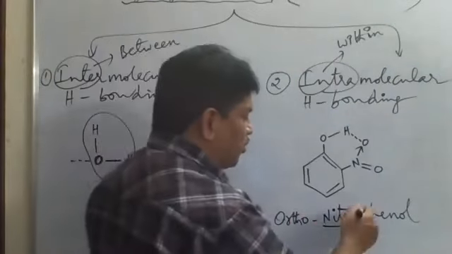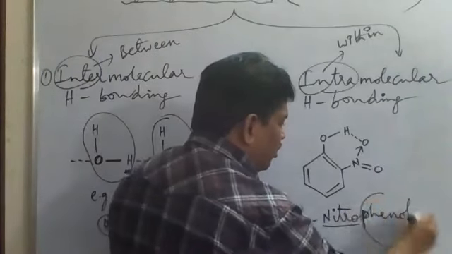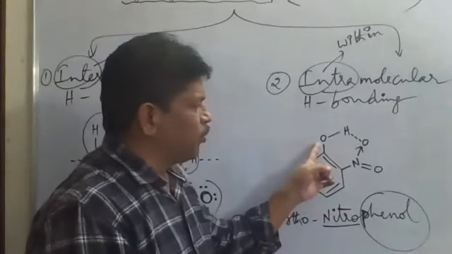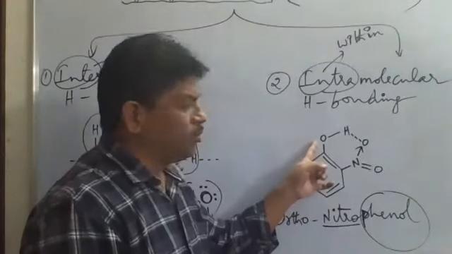For example, you take orthonitrophenol. You might have heard the word phenol. A phenol molecule is nothing but a benzene ring with an OH group. The benzene ring with OH group is called what?